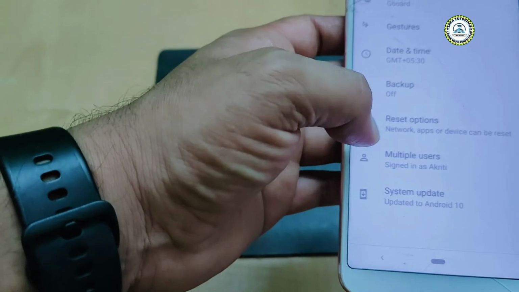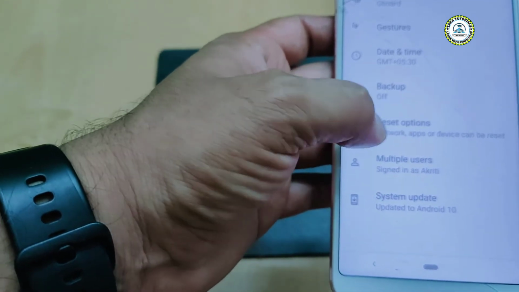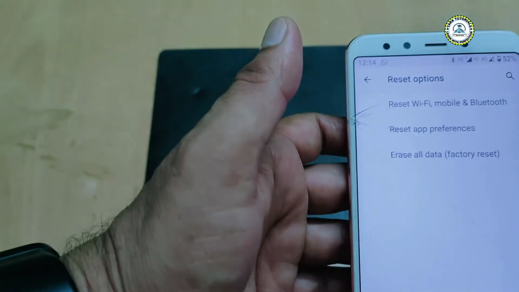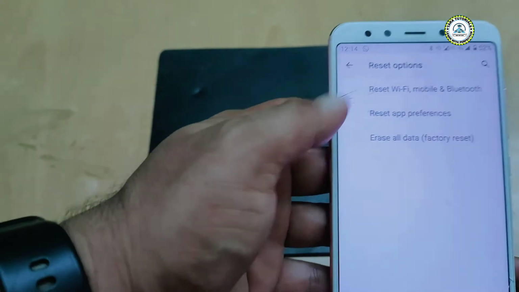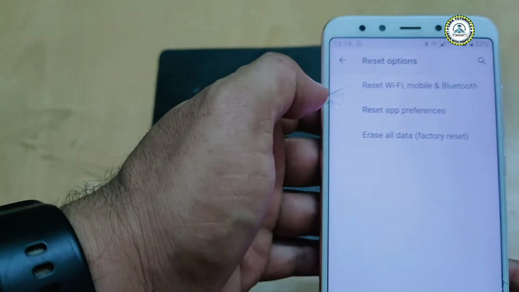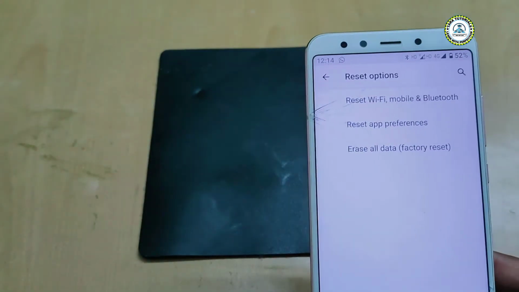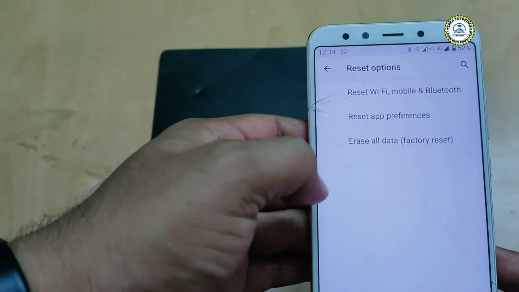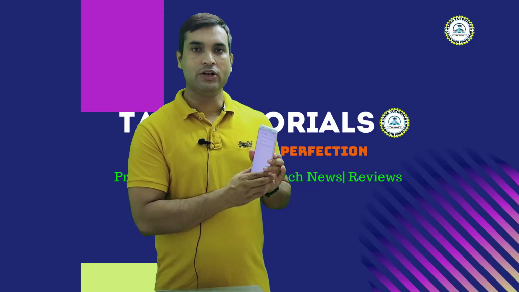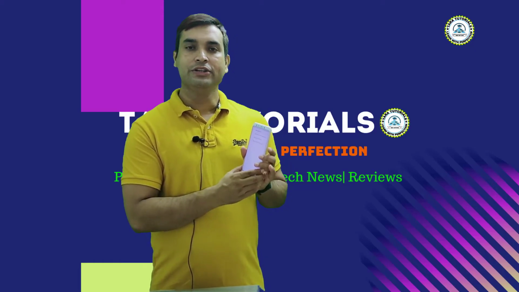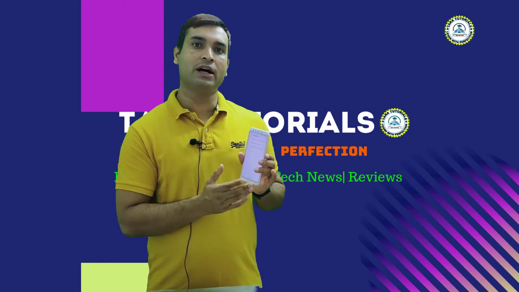There are three options. You have to choose the last option, that is erase all data or factory reset. So this is a method which can be used by a layman if you don't want to perform the hard reset operation. Now in the next screen you will see how to perform the hard reset.